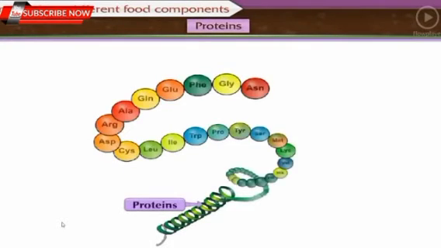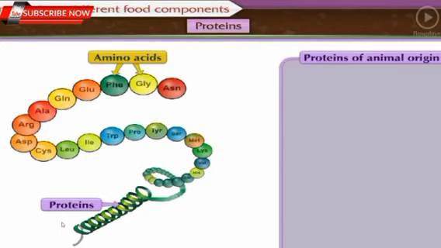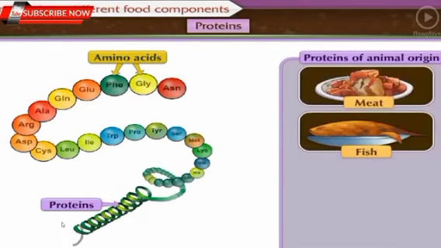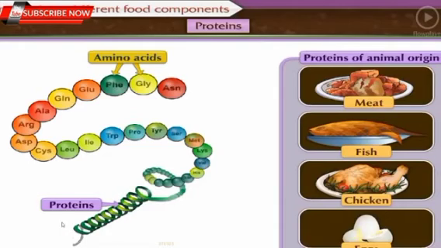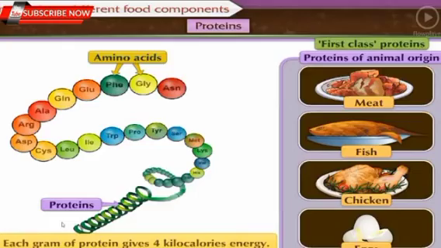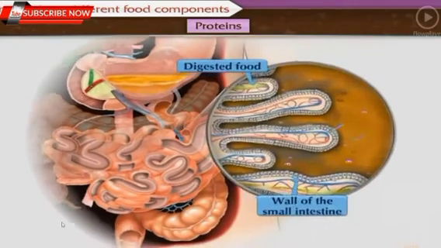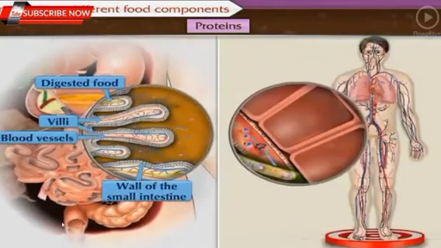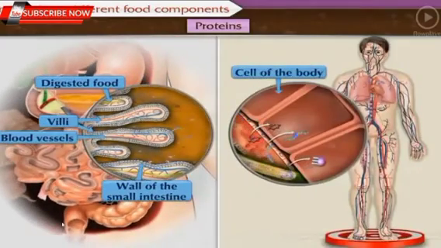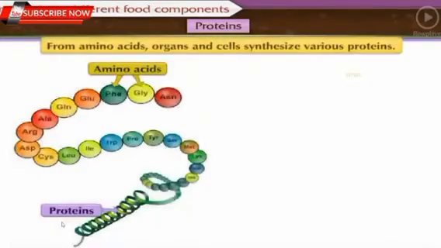Proteins. Proteins are macromolecules formed by bonding together many amino acids. Proteins of animal origin, that is meat, fish, chicken, eggs, etc., are called first class proteins. Each gram of protein gives 4 kilocalories of energy. Amino acids are obtained from the digestion of proteins. These amino acids are absorbed in the body and transported up to each organ and cell via blood.